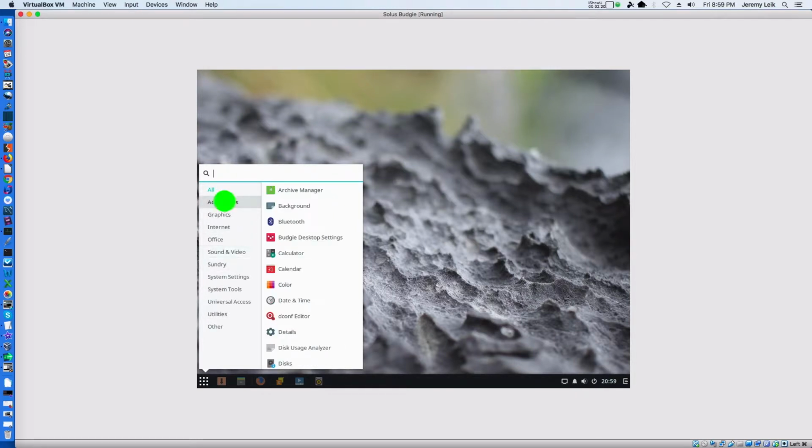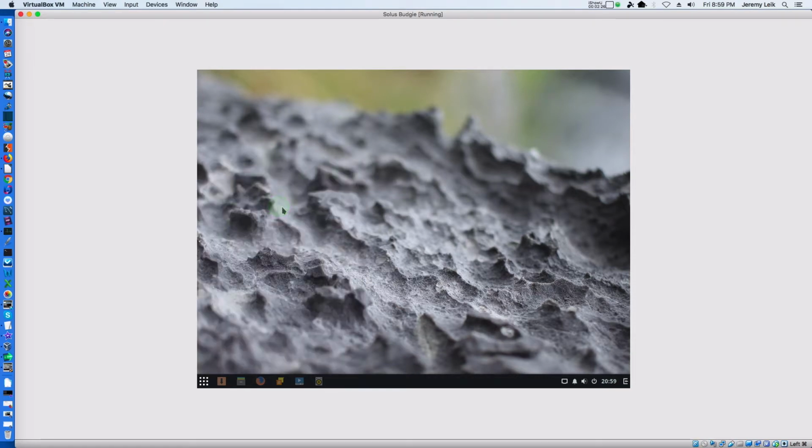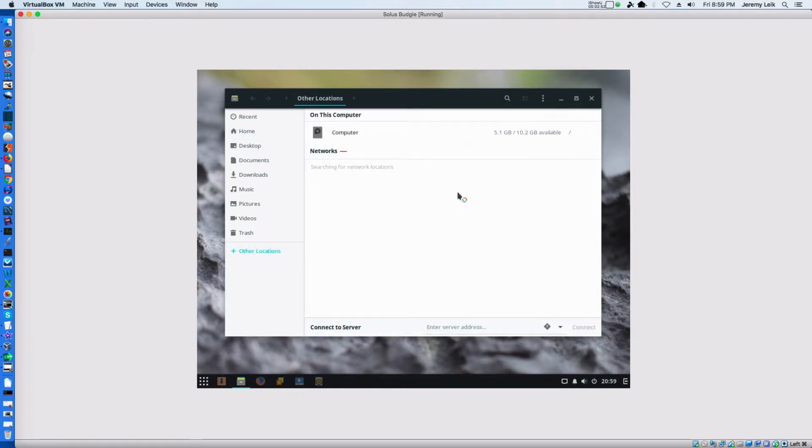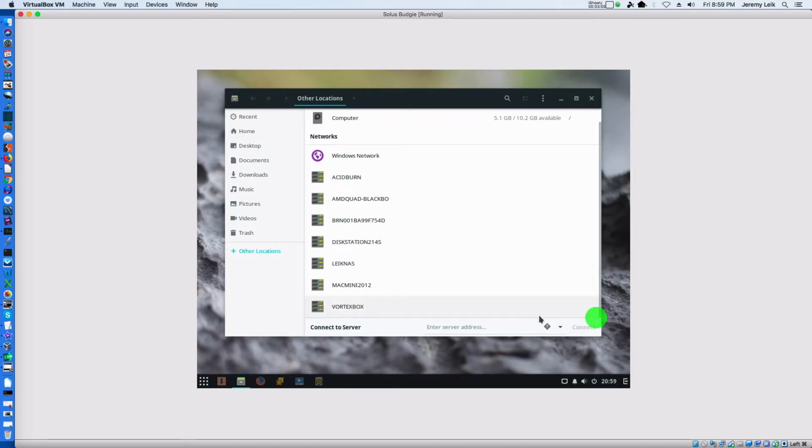You can also go under the different categories, take a look at their file manager. Alright, we've got our file manager, pretty standard fare here. We're going to take a look at other locations, and it shows other options on my home network.